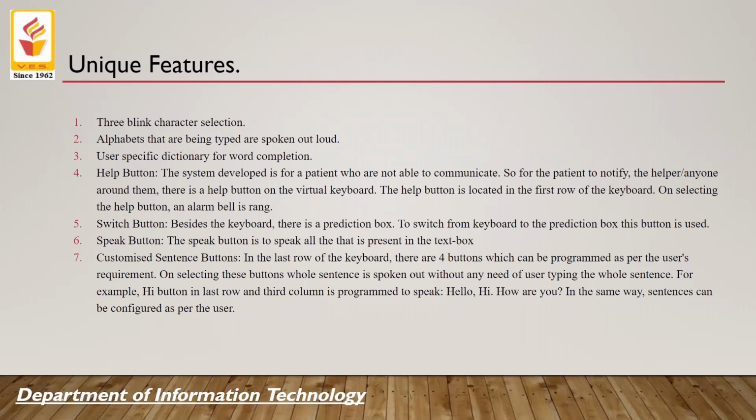Then there are the customized sentence buttons. There are four customized sentence buttons provided towards the end of the keyboard. They are complete sentences which, once clicked, the user can customize. They can keep the sentences that they like or use the most. Suppose the user has to say hello, how are you. The user does not have to type the whole thing. They can simply click on one button and the whole sentence will be spoken.